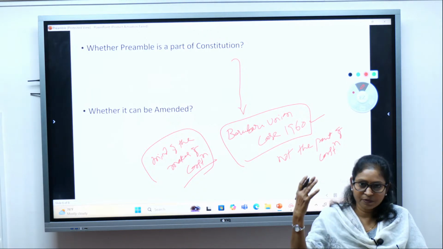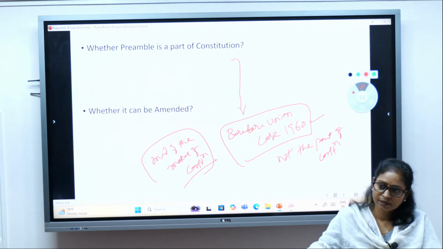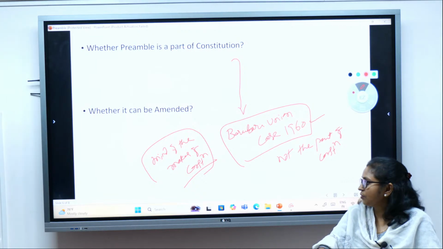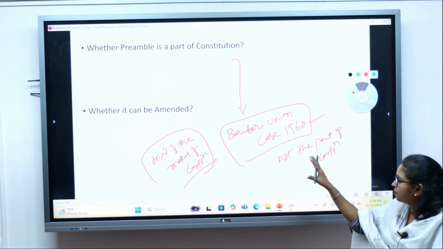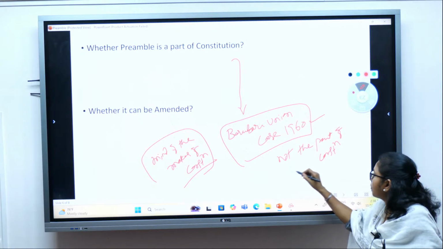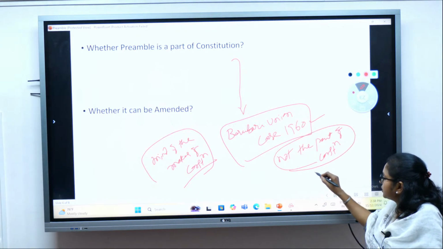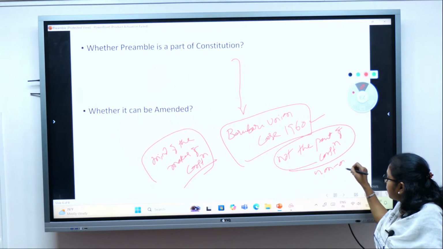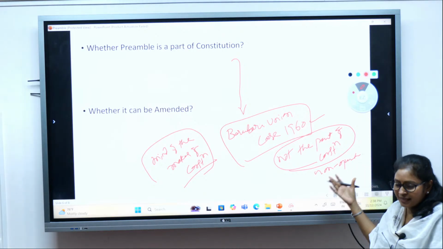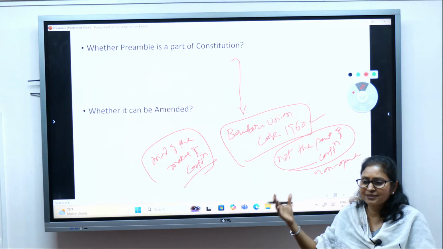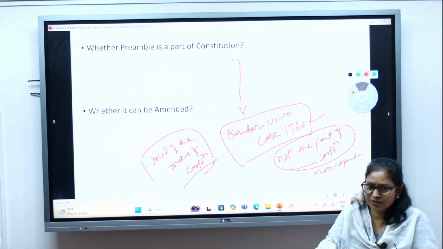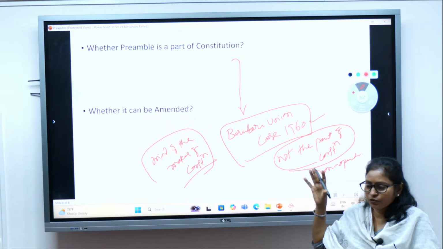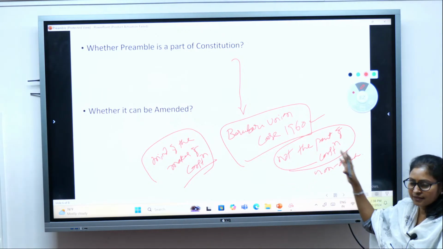So it is from the preamble that we come to know that. It reflects the mind of the makers of the constitution. It is very important, but it is not a part of the constitution. It is non-operative, non-enforceable, and hence it is not a part of the constitution. That is what was declared by the Supreme Court in the Berubari Union case, 1960.